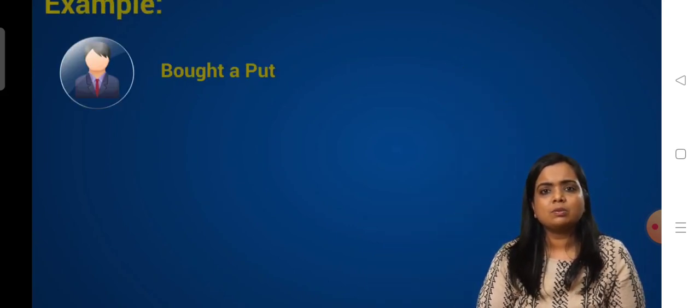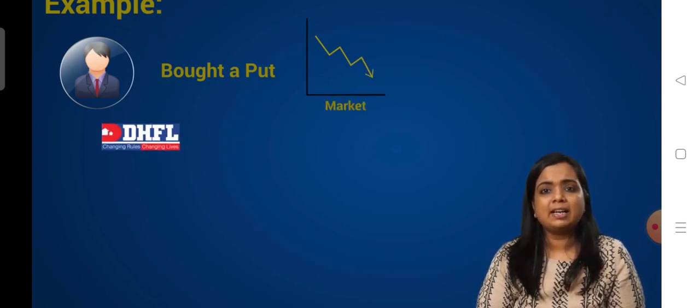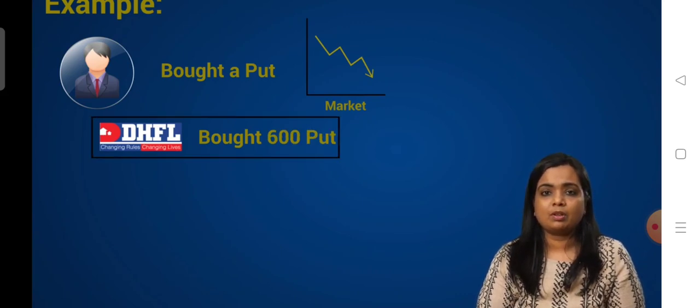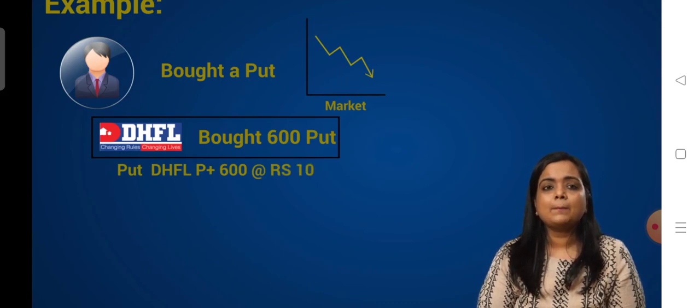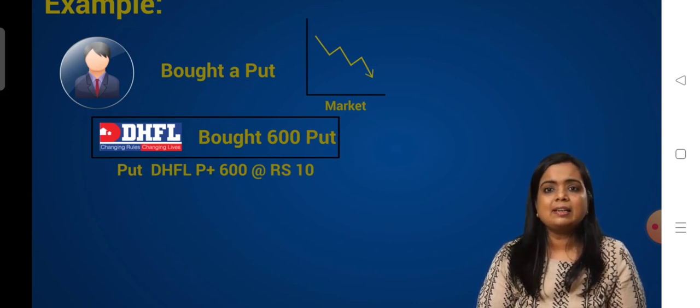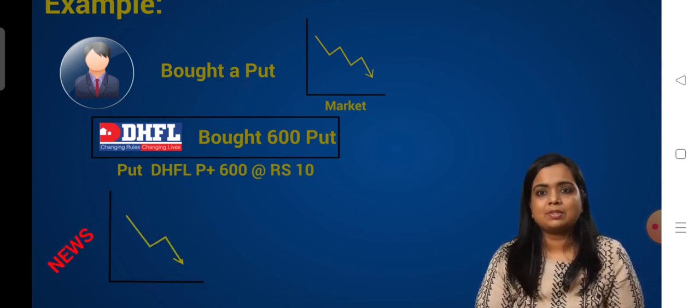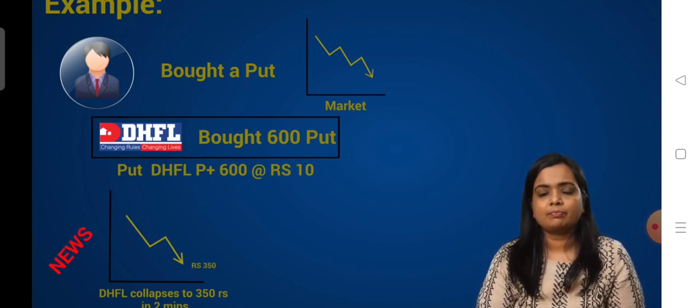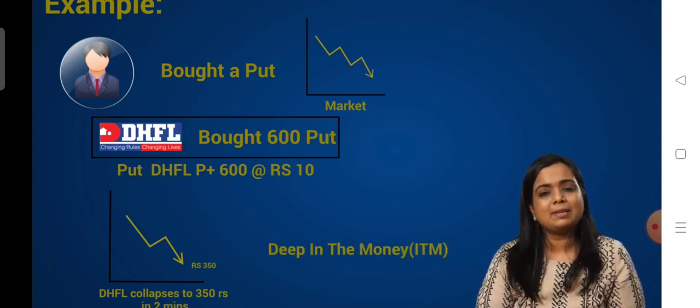Say if you bought a put and suddenly the market collapses. Say we bought a DHFL 600 put, and the put of DHFL of 600 strike price was trading at rupees 10. Suddenly a news comes in and DHFL collapses to 350 rupees in 2 minutes. So now my put has become deep in the money. What does the value of the put now become? Approximately 250 rupees.